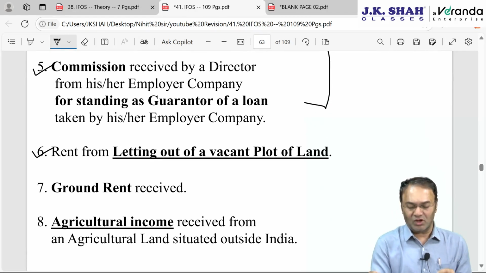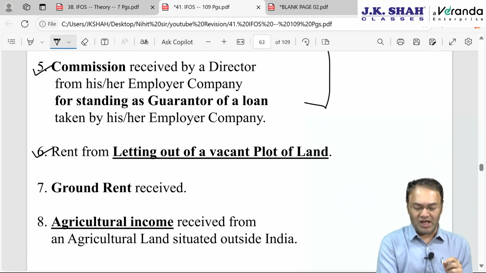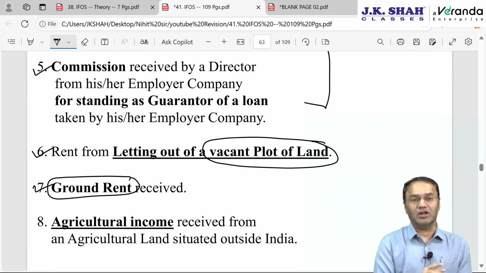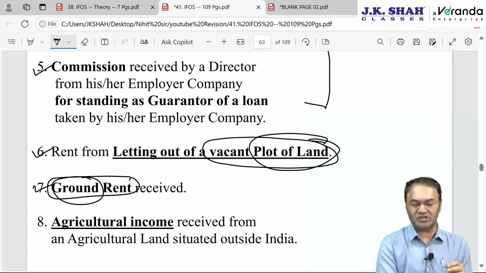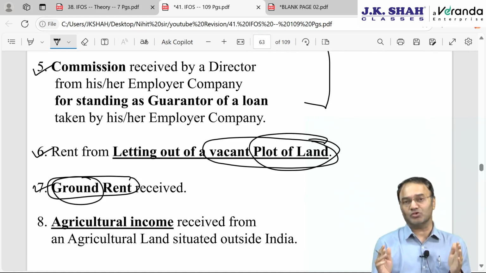Next is letting out of a vacant plot of land and rent from ground rent. Ground rent and rent for a vacant plot of land are both the same; the only difference is size. A plot of land is smaller in size, ground is bigger in size. If there is a house property or a building on the land, then the rental income will go under the head house property, IFHP.